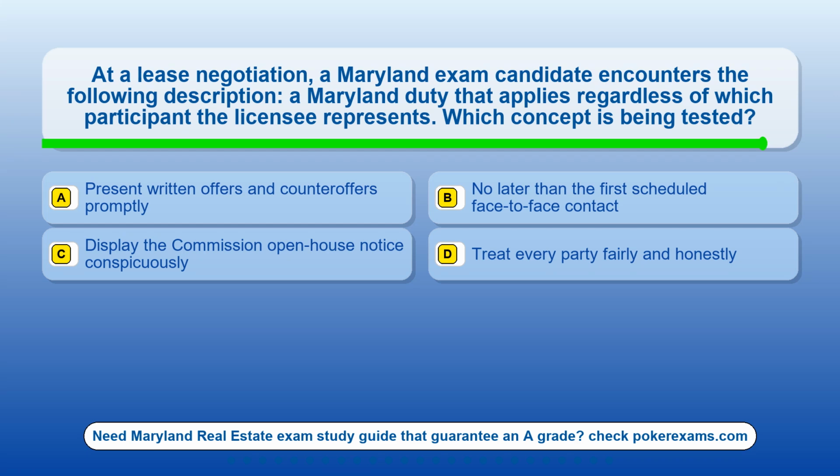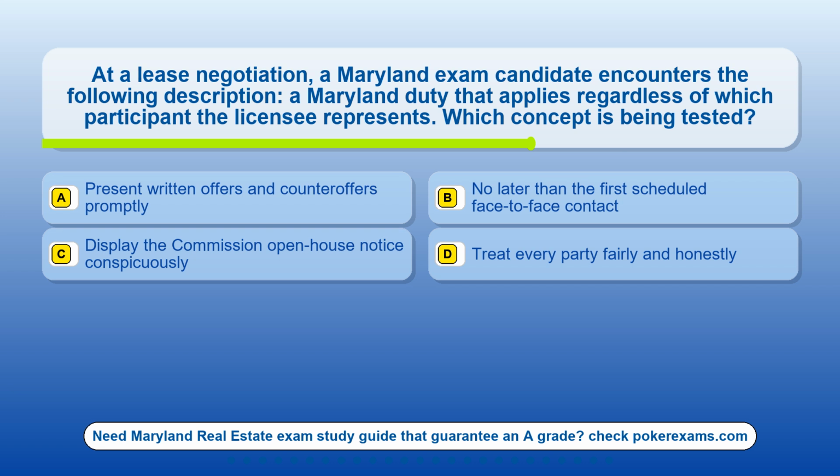Question 4. At a lease negotiation, a Maryland exam candidate encounters the following description: a Maryland duty that applies regardless of which participant the licensee represents. Which concept is being tested? Option A, present written offers and counteroffers promptly. Option B, no later than the first scheduled face-to-face contact. Option C, display the Commission open-house notice conspicuously. Option D, treat every party fairly and honestly.